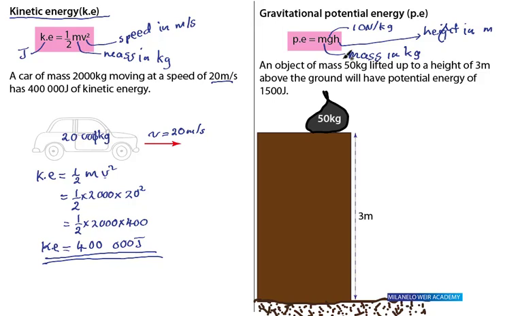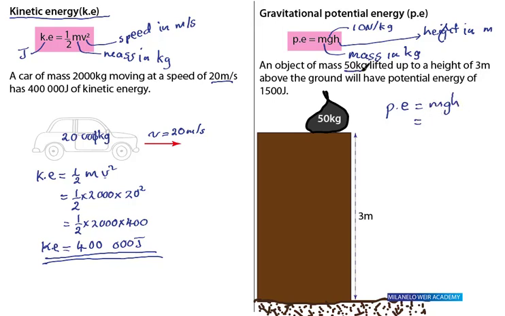Good. So here is an example. An object of mass 50 kg is lifted up to a height of 3 meters above the ground. We'll have a potential energy of 1500 joules. Let's confirm that. PE is equal to mgh.